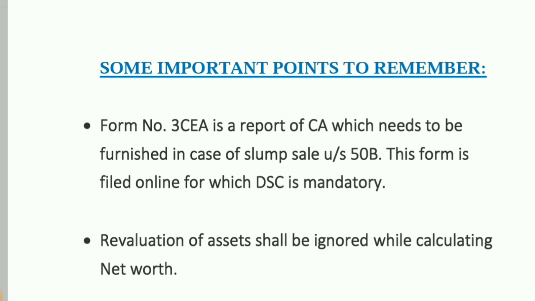Now there are a few points which need to be remembered. Form number 3CEA is a report of a chartered accountant which needs to be furnished in case of slump sale under section 50B. This form is filed online, for which DSC is mandatory. Like other reports, this is a report for slump sale.